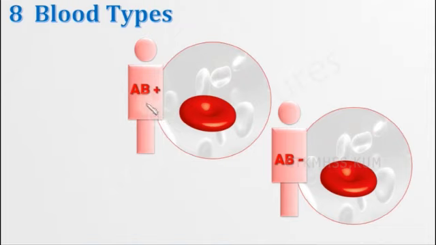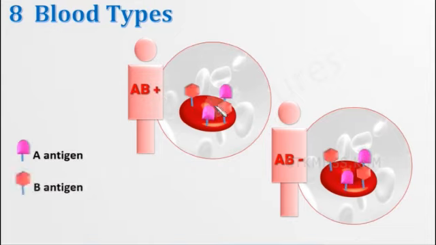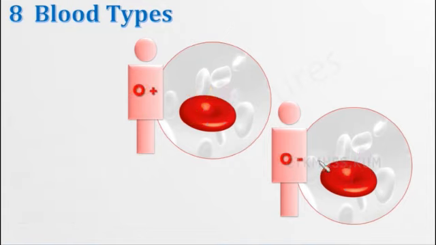Next one, AB positive. In AB positive you can see A antigen as well as B antigen present. This is antigen A and this is antigen B. Since both antigens are there, no antibodies will be seen, but Rh antigen will be present. In all negative cases, there will not be any Rh antigen.